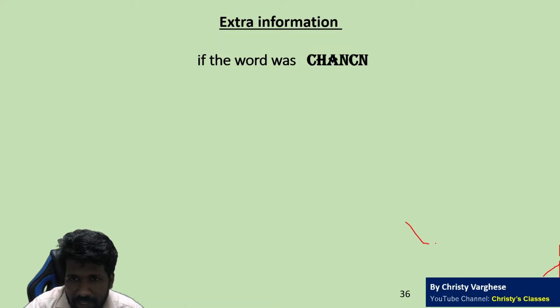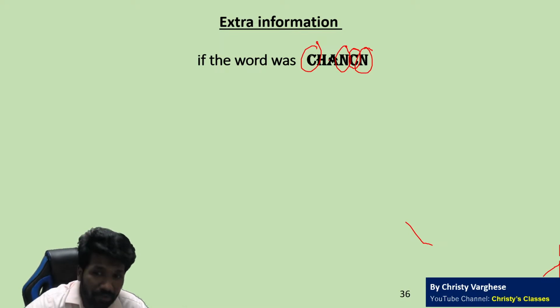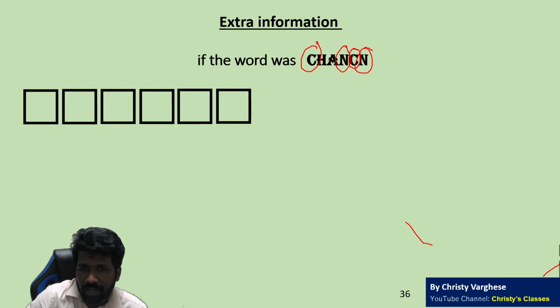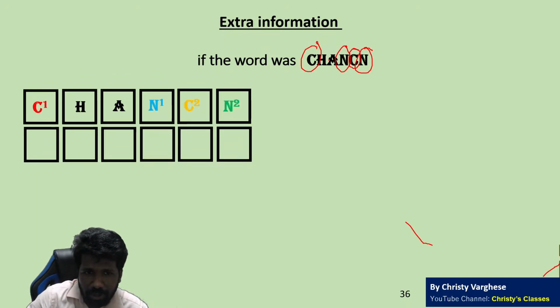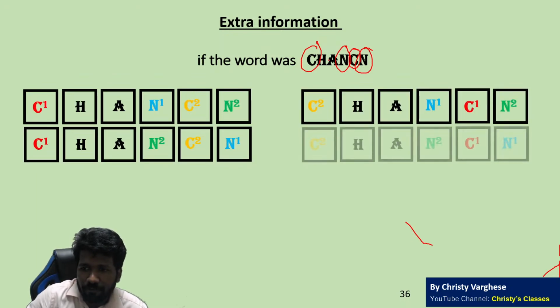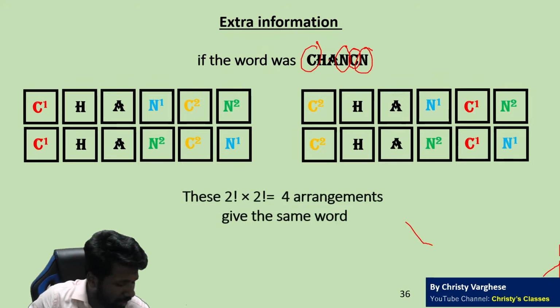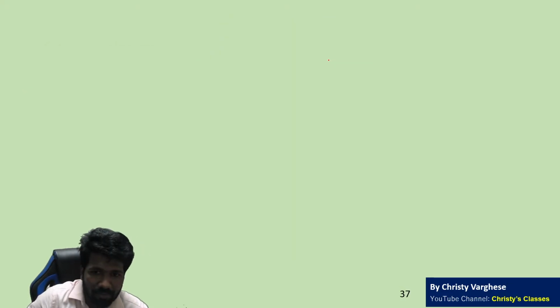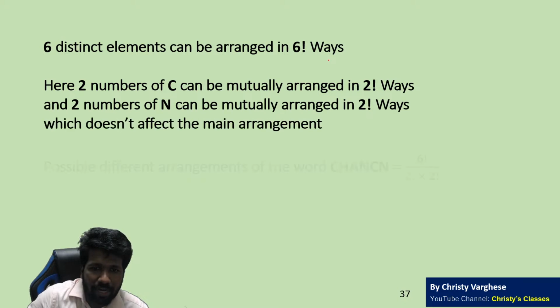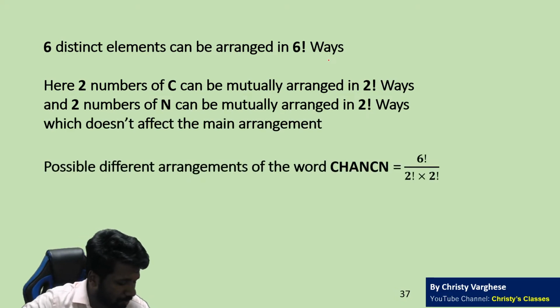What if the word is CHANCN? C is occurring twice, N is also occurring twice. So what should you do? Should you divide by 4 factorial? Wrong. You should not divide by 4 factorial. For the 2 C's, you have to divide by 2 factorial. For the 2 N's, you have to divide by another 2 factorial.